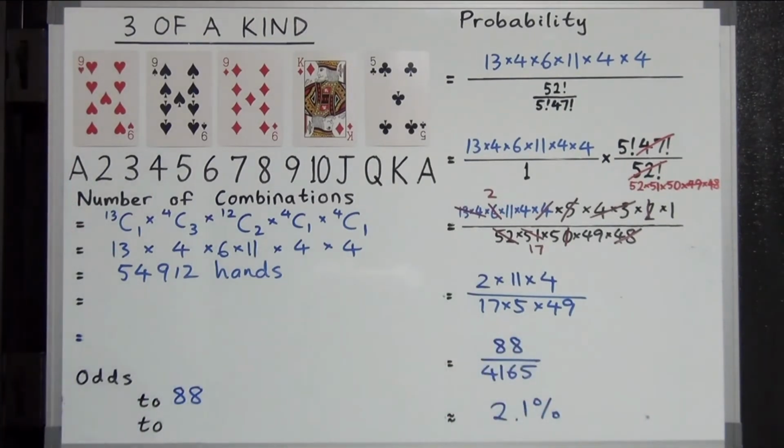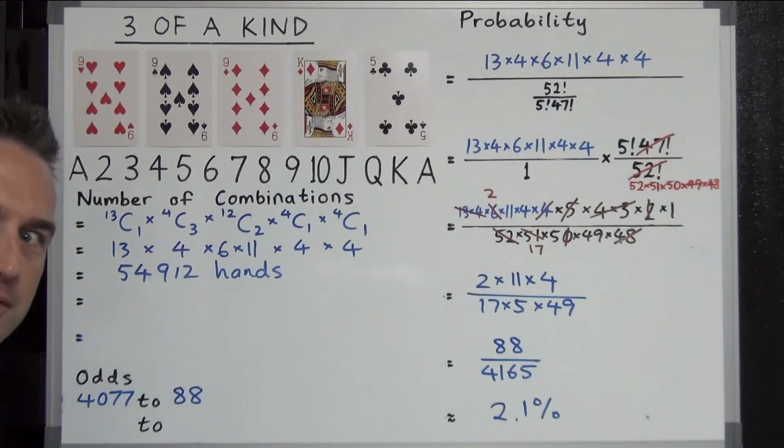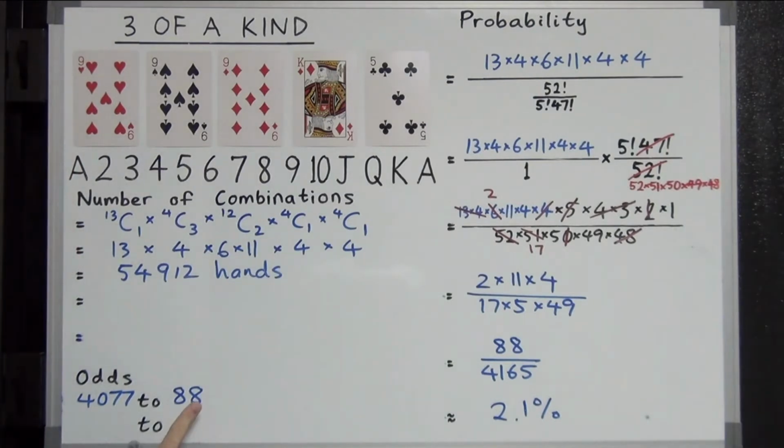Doing the subtraction there will give us 4077. The TV show MASH. Hope you've seen that, really good show. Dividing both sides of this by 88, we get 1 and 46.3. So they're getting rarer and rarer. You could expect to get a 3 of a kind, probably 1 out of every 50 hands almost.